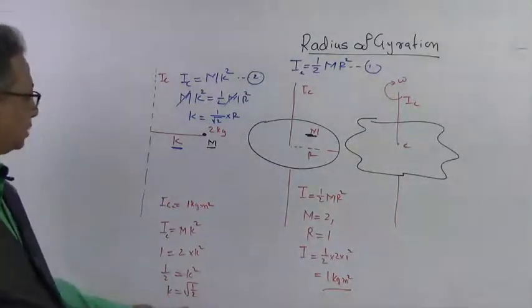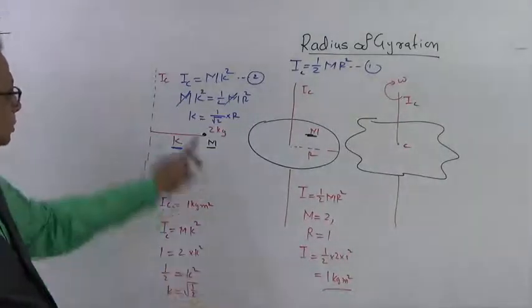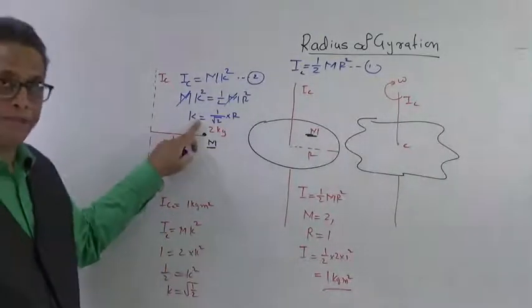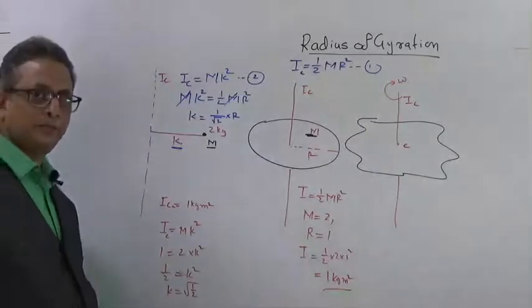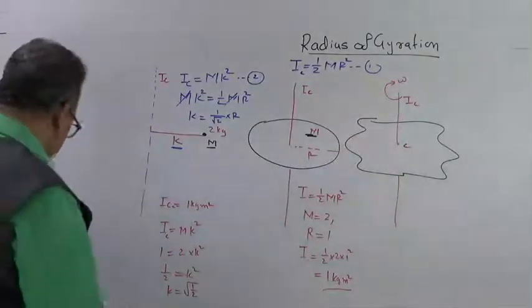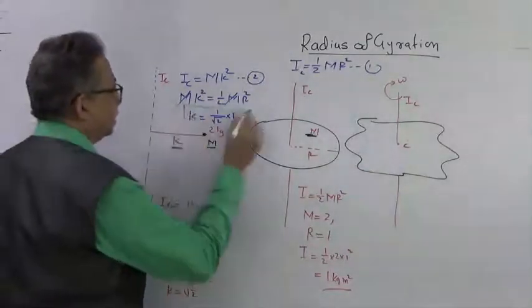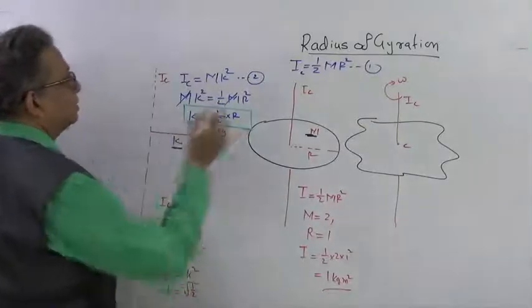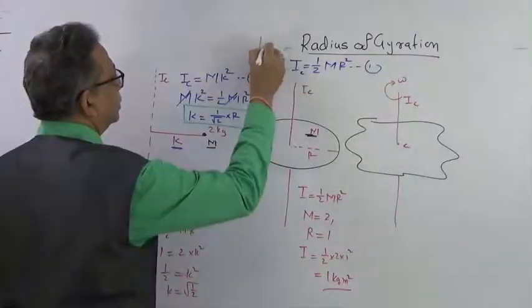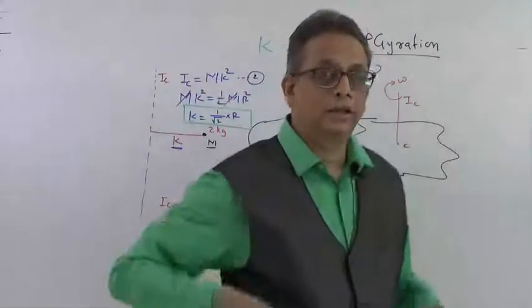Here also we have got the same thing, 1 upon under root of 2, and r was 1. So this is in the form of an expression. This was a numerical example for you to understand what I was trying to explain to you. So this k is called the radius of gyration.